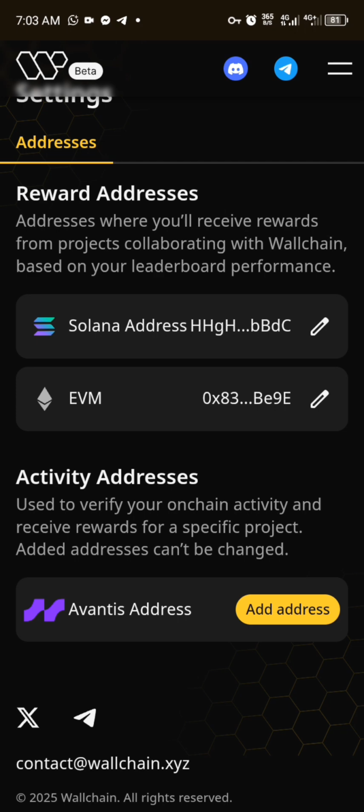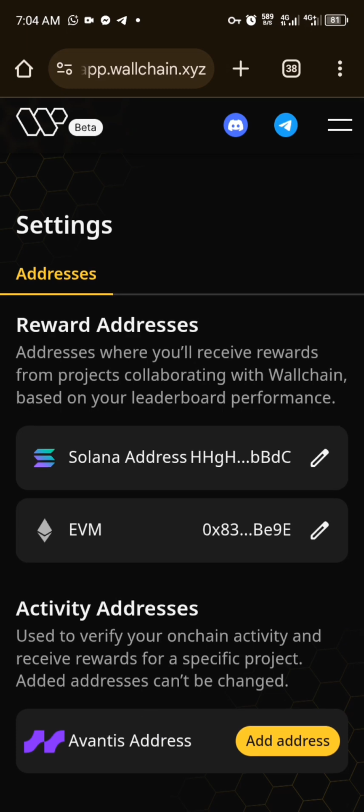So you submit this from a wallet such as Bitget Wallet, Trust Wallet, MetaMask. All you need to do is just copy your Ethereum wallet address from any of those wallets and paste it here, then you save. So whenever you are qualified for any reward, they will be sending it to this your wallet. You'll be able to claim it to any of your wallets here.